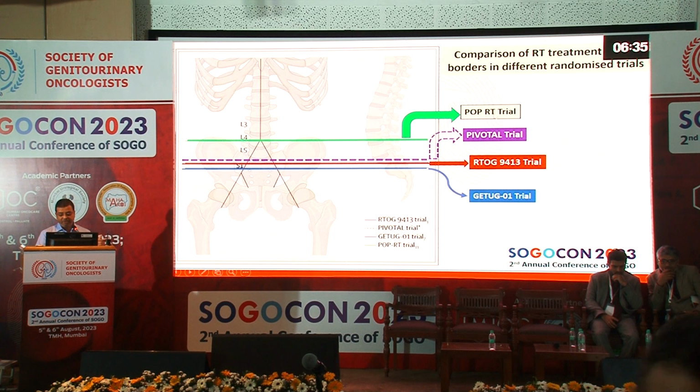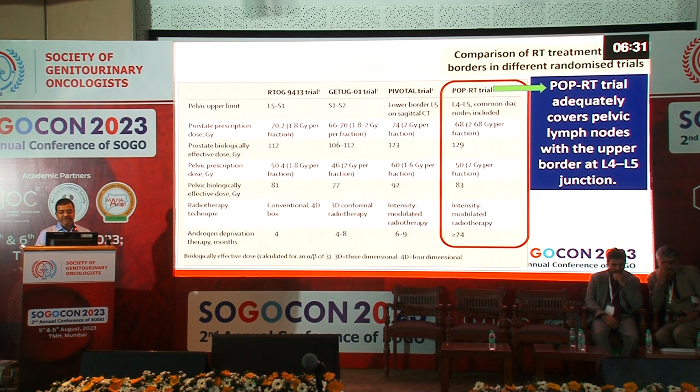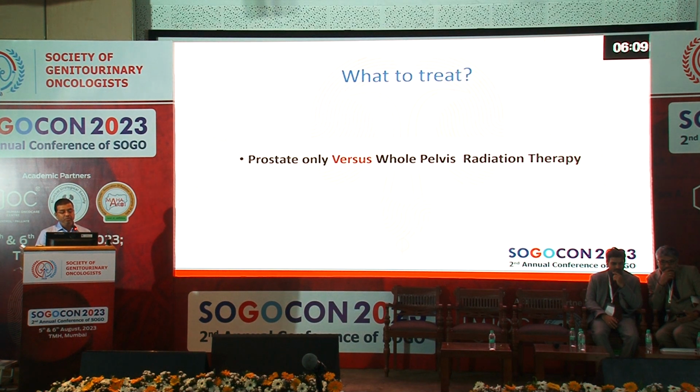If you look at the PAW party trial by Dr. Vedang Murthy sir's group, they included the superior border at L4, L5, and by that process they could include at least 93% of the lymph nodes, and that could be the reason their trial is positive in terms of the endpoint they wanted to look at, whereas the other landmark trials like RTOG 9413 and GETUG-01 were negative trials.